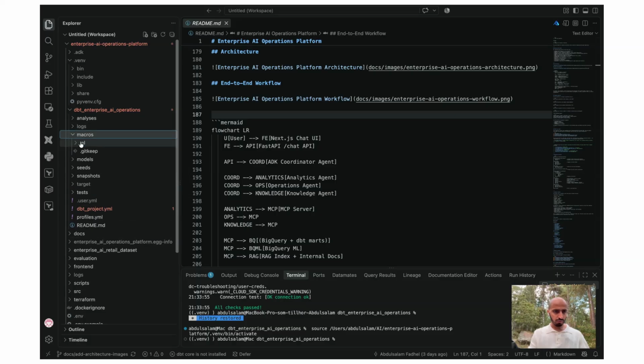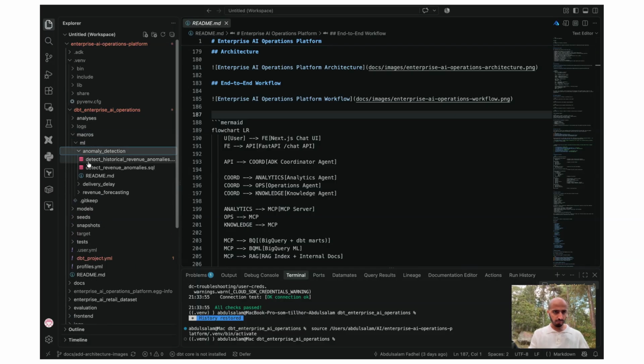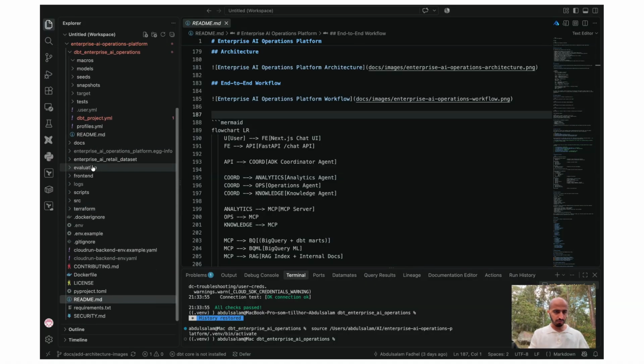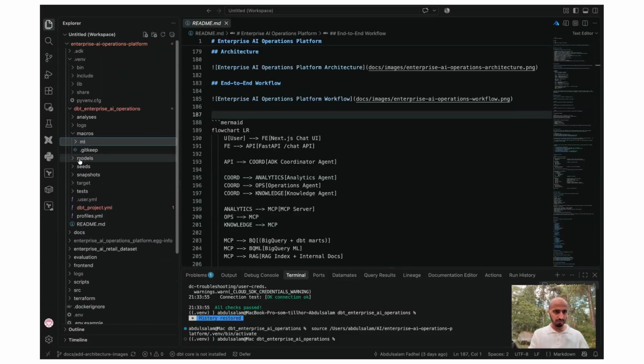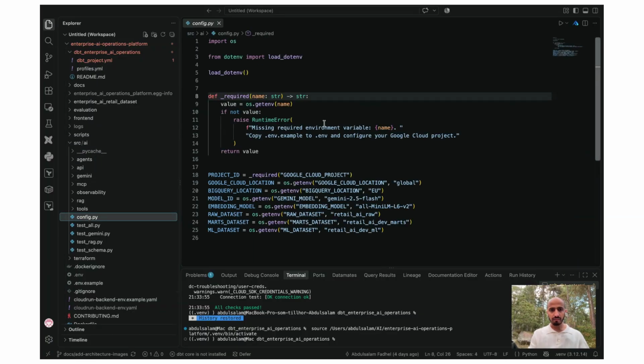Then if we go to the macros, we have the ML folder, anomaly detection. This is about the models, right? But if we go into the agents, which is the most interesting thing, SRC, AI, and then we have the config file. And yeah, this is the agent that we used.